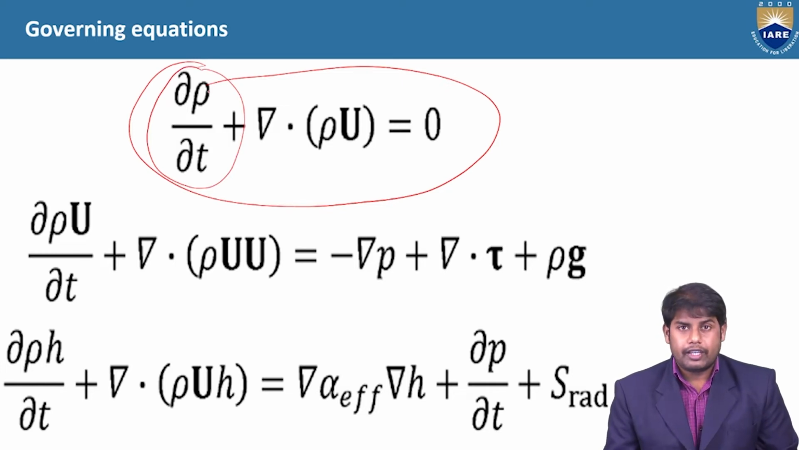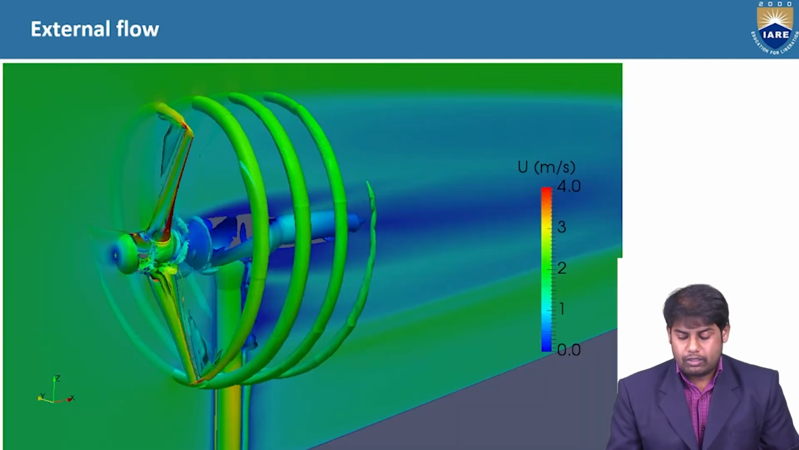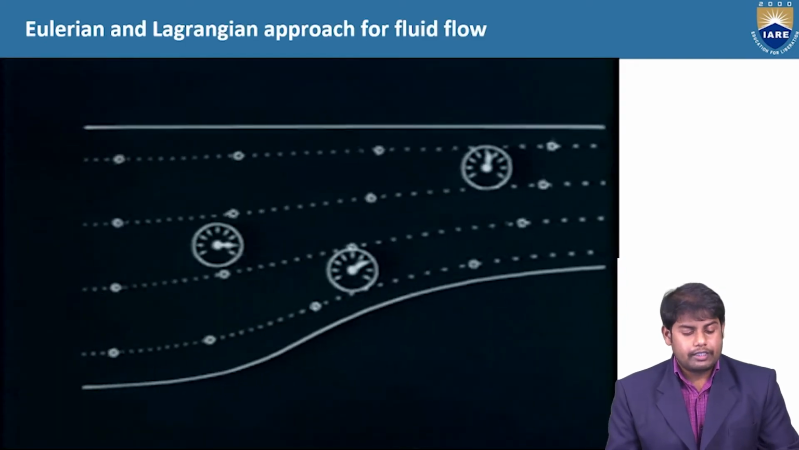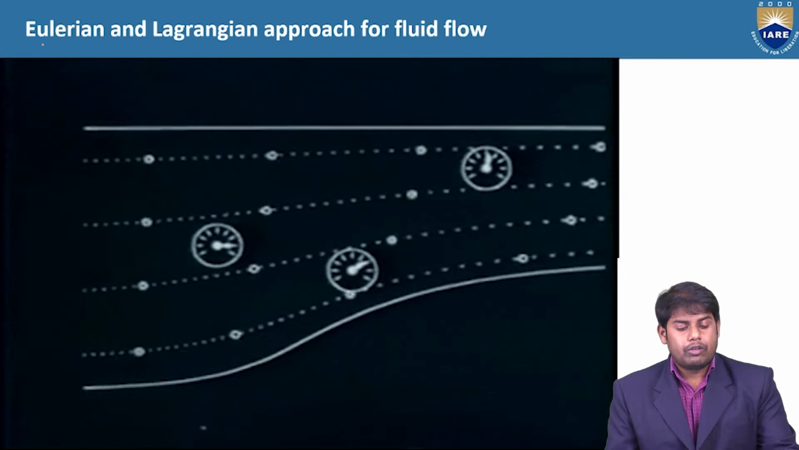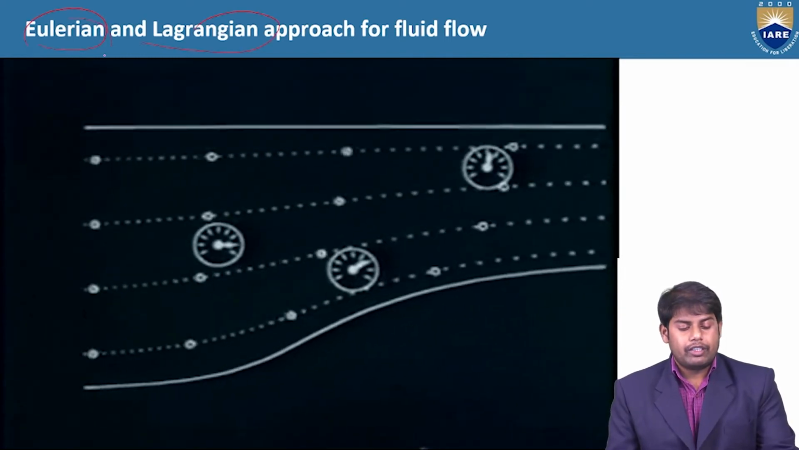First it is derived in integral form. Then the integral form equation is applied for the control volume which is fixed in space. So how will we derive the continuity equation in the differential form for the control volume, the fluid element approach we will see. These are the examples of external flow, internal flow, and we have two popular methods: Eulerian and Lagrangian method. To derive our continuity equation, we will see the Eulerian method.